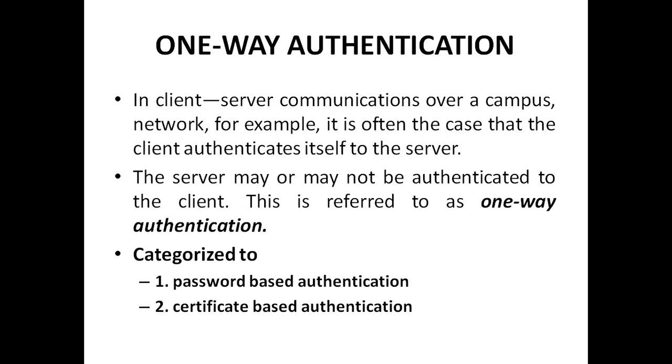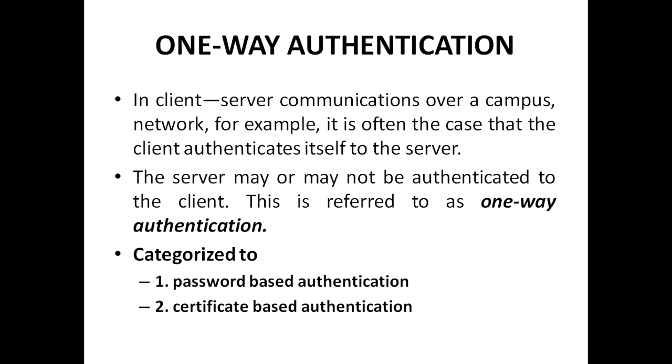The first one is one-way authentication. In client-server communication over a campus network, for example, it is often the case that the client authenticates itself to the server. The server may or may not be authenticated to the client. This is referred to as one-way authentication. Here, only the client authenticates itself to the server, whereas the server does not authenticate itself to the client.